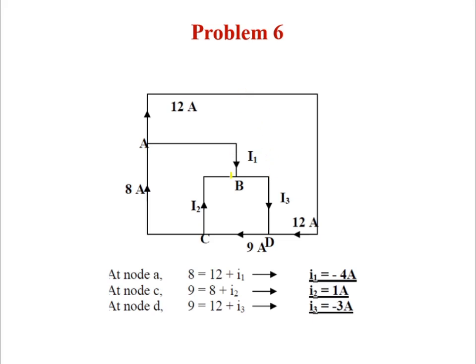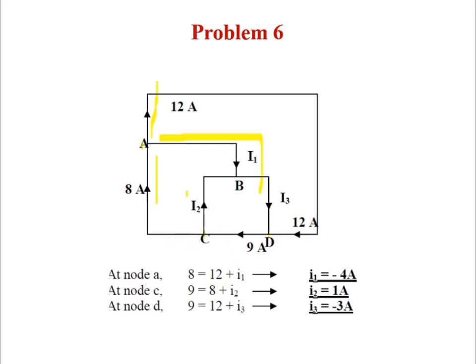See, come to the problem here. Here you have a problem to solve. Consider this is a node. They are asking to find what is the current in the node C and D. I will say for node A, see this 12 is leaving, this I1 is leaving, this 8 is entering. So I can write like 8 equal to 12 plus I1.